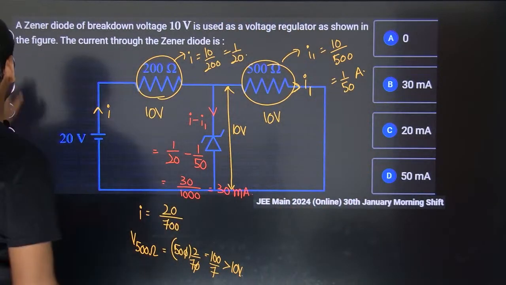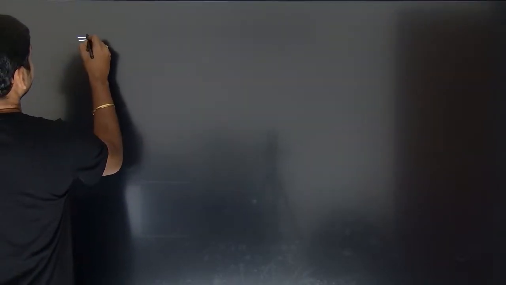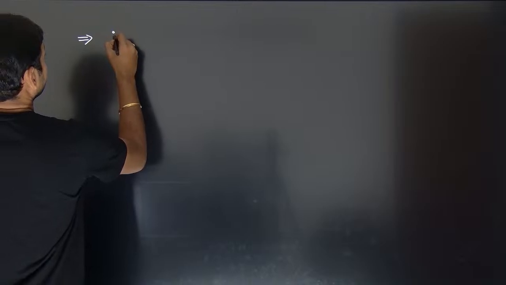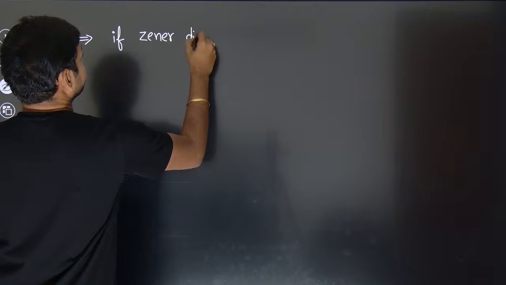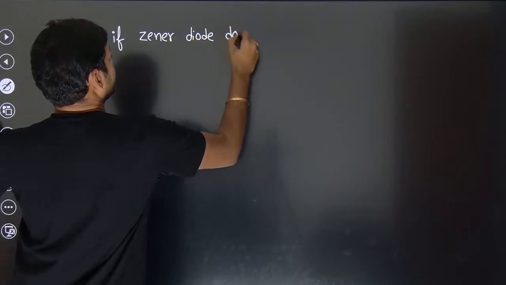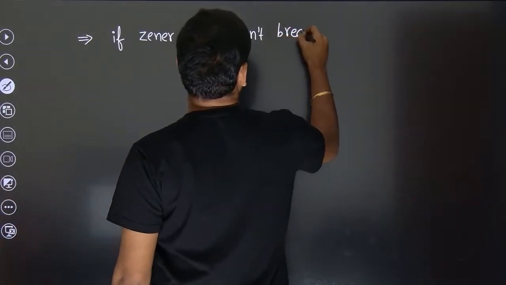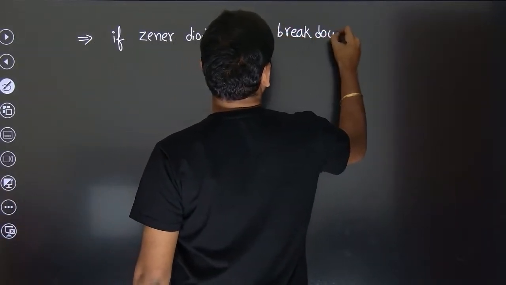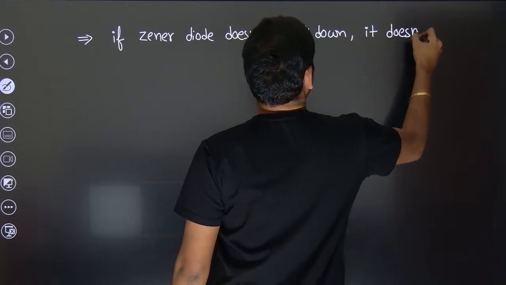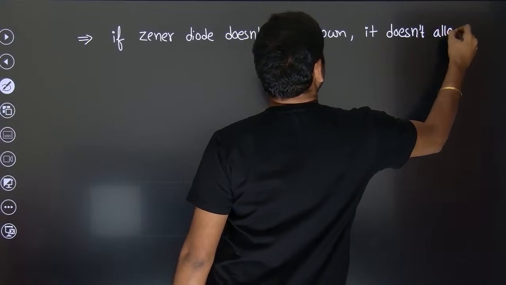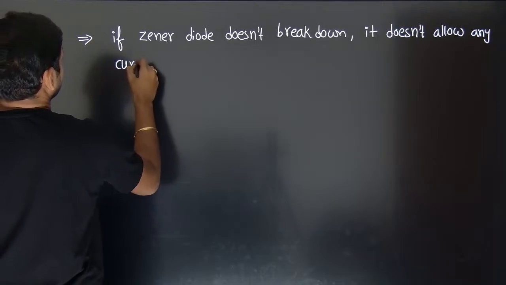So a very important thing, please write it down. If the Zener diode doesn't break down, it doesn't allow any current through it.